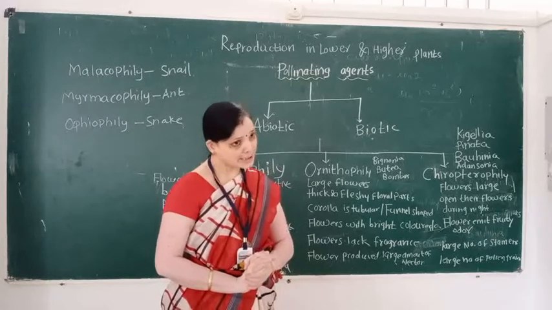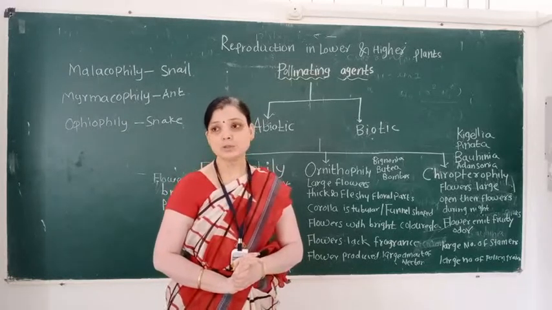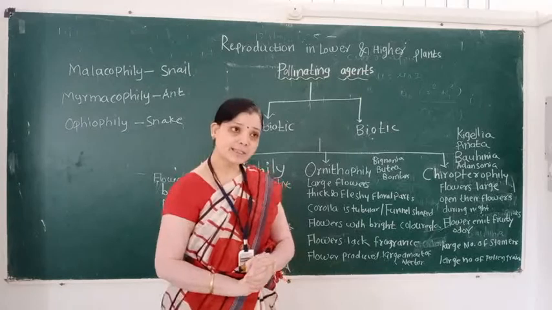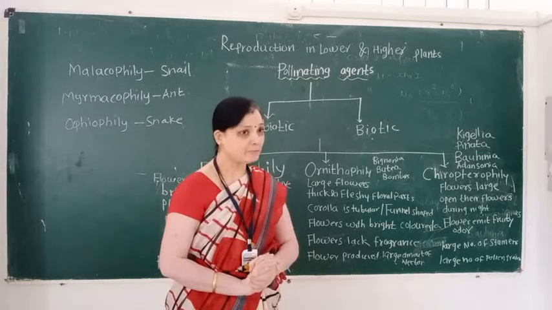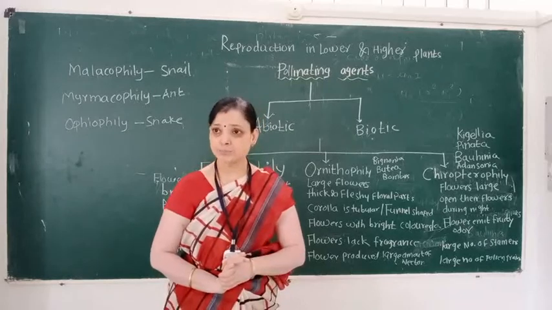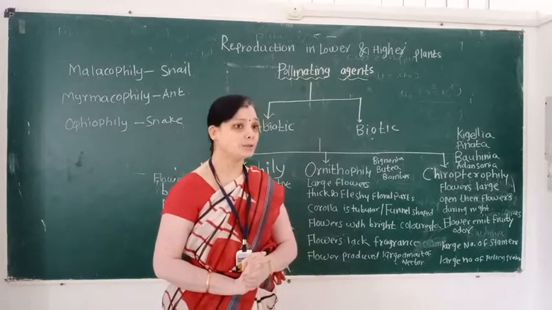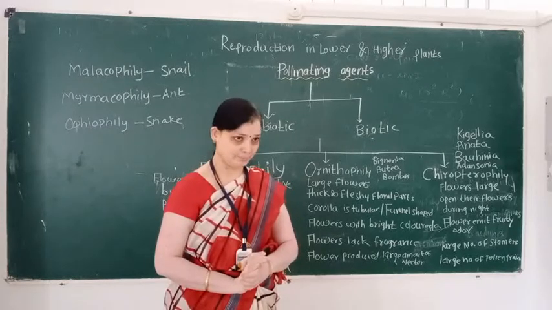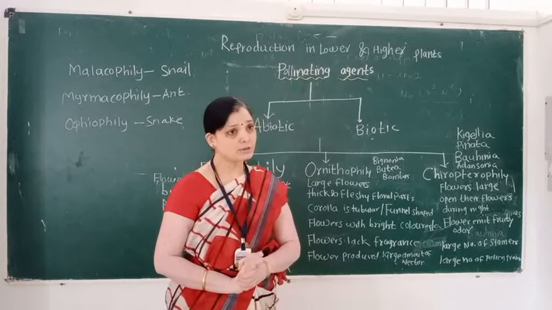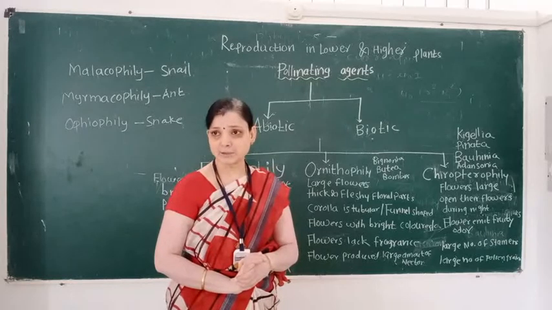When pollination takes place below the water surface, it is called hypohydrophily, and when pollination takes place on the surface of the water, it is called epihydrophily. And we also learned their floral adaptive characters.